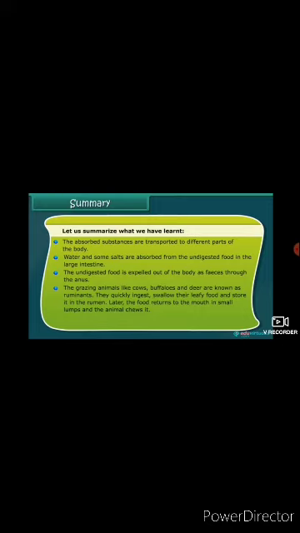Next, the grazing animals like cow, deer, goat are called ruminants, and the process of bringing back the cud and chewing it thoroughly is called rumination. Next, amoeba ingests food with the help of false feet called pseudopodia, and food is digested in the food vacuole.